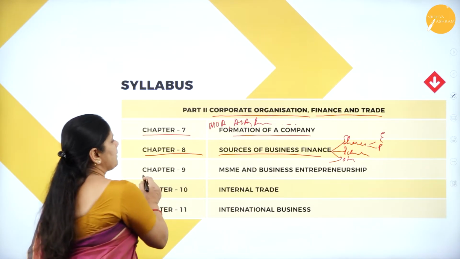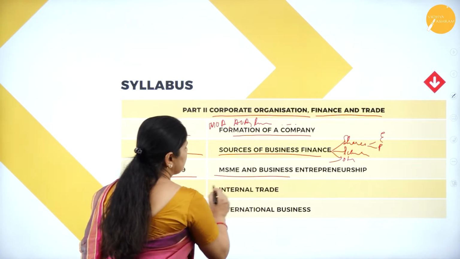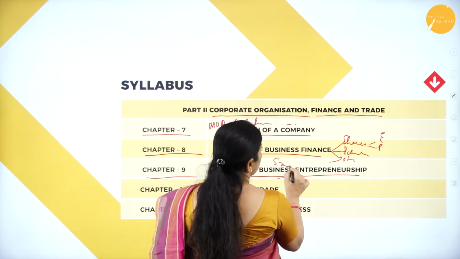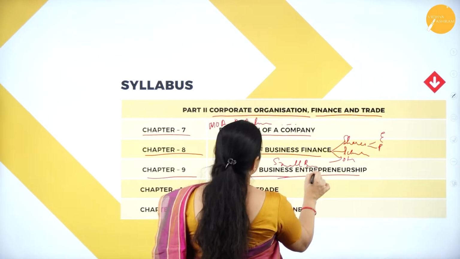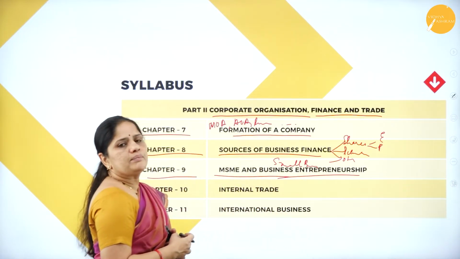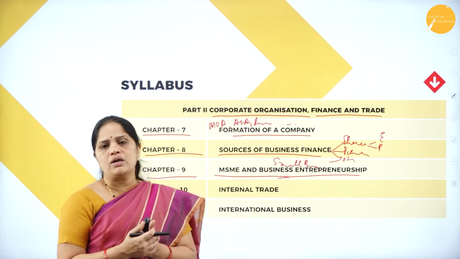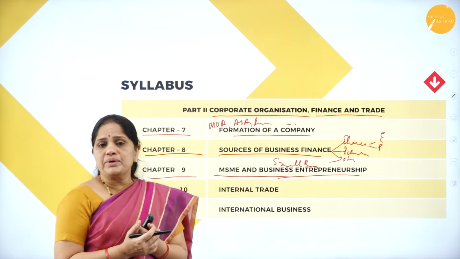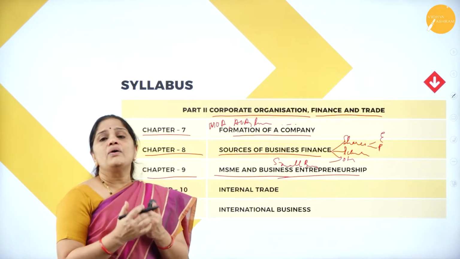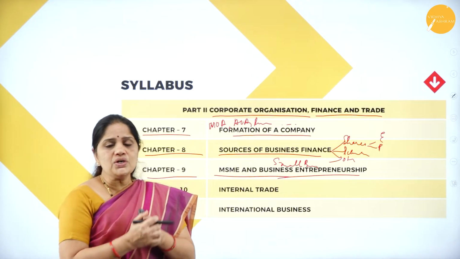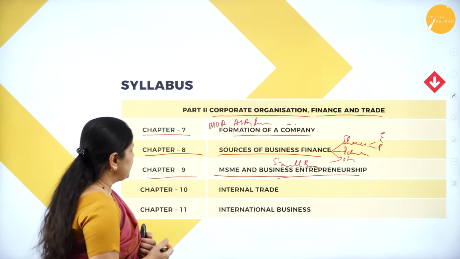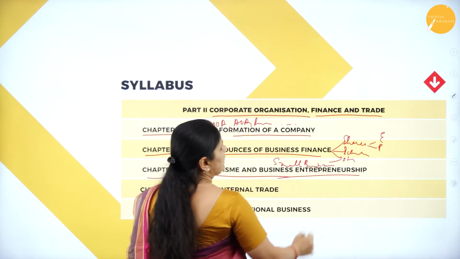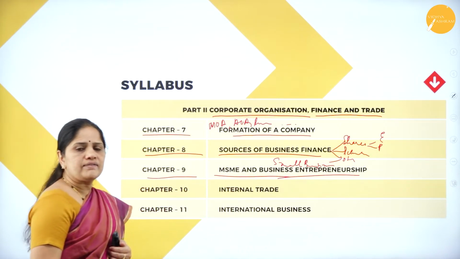Then, chapter 9 is devoted to MSME and business entrepreneurship, or what we also call small business. In this, how do you set up a small business, how is the government encouraging you, how will it give you technical knowledge, and how will it provide finance for you? All these things we will be learning in chapter 9